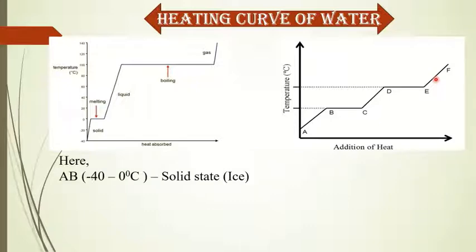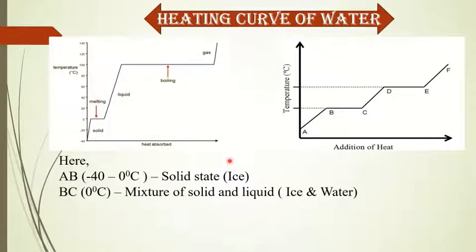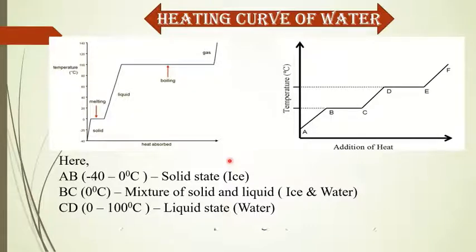So here, AB means the temperature is from minus 40 to 0 degrees Celsius. It is the solid state of matter, that means ice. BC is at a temperature of 0 degrees Celsius. It is a mixture of solid and liquid. It is the melting point. So it is a mixture of ice and water. CD, the temperature from 0 to 100 degrees Celsius, is the liquid state of matter, that means it is water.